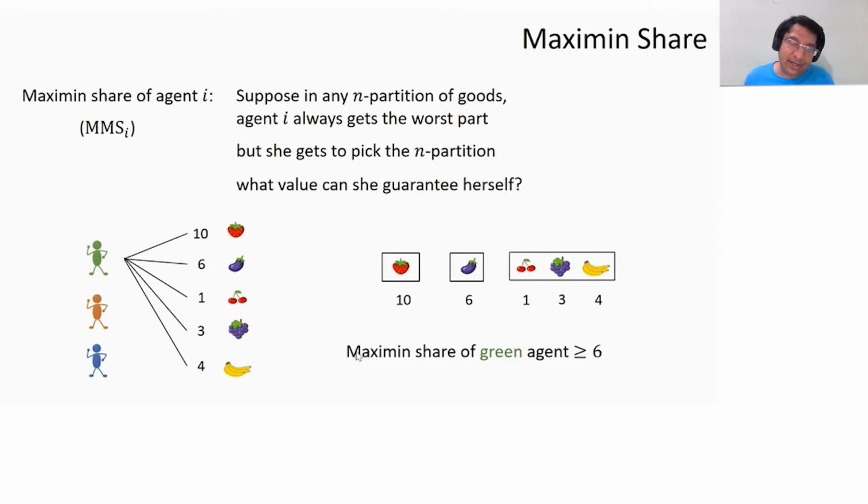So this may not be the best partition. In fact, this is what the best partition looks like. Now, the least value she can get from any box is 7, and that is her maximum share. Right? So the agent gets to pick the n-partition, and then she gets the worst part in that partition.